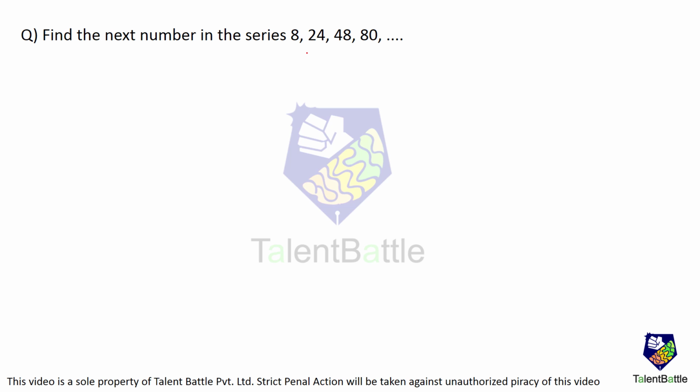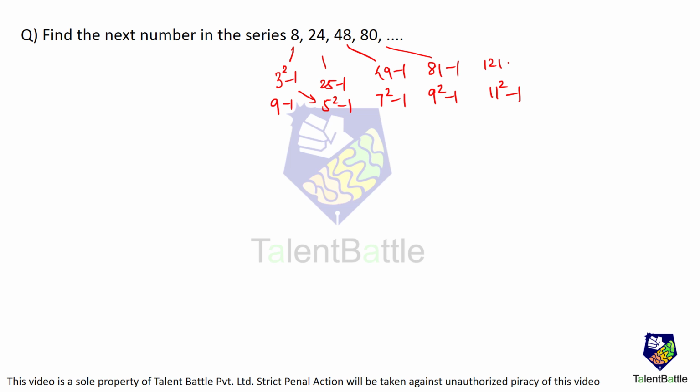Find the next number in the series: 8, 24, 48, 80. If you carefully observe, this is nothing but 3 square minus 1, that is 9 minus 1. This is 25 minus 1, that is 5 square minus 1. Okay, 3 square minus 1, 5 square minus 1. This is 49 minus 1, that is 7 square minus 1. This is 81 minus 1, which is 9 square minus 1. So next has to be 11 square minus 1, that is 121 minus 1. The answer is 120, the next number in the series.